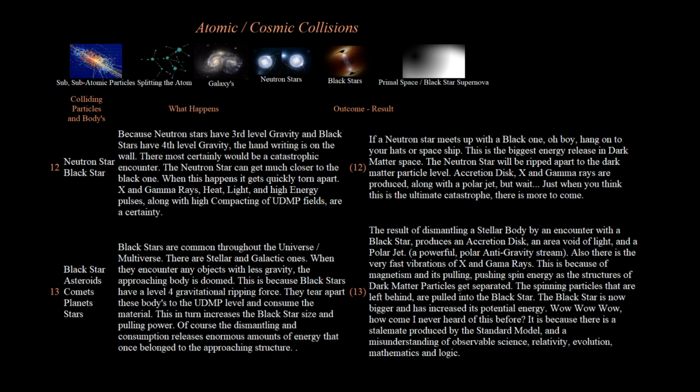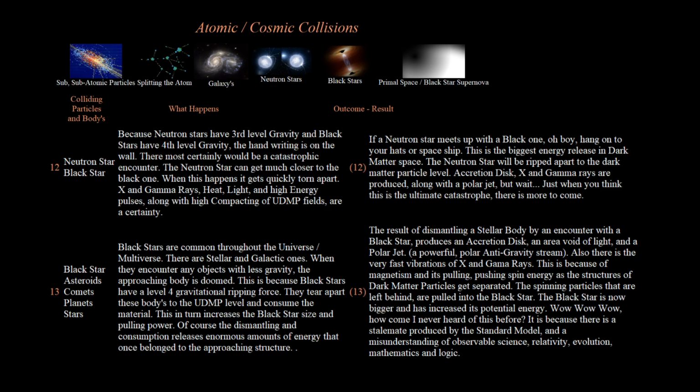If a neutron star meets up with a black one, oh boy, hang on to your hats or spaceship. This is the biggest energy release in dark matter space. The neutron star will be ripped apart to the dark matter particle level. Accretion disk, X, and gamma rays are produced, along with a polar jet, but wait. Just when you think this is the ultimate catastrophe, there is more to come.